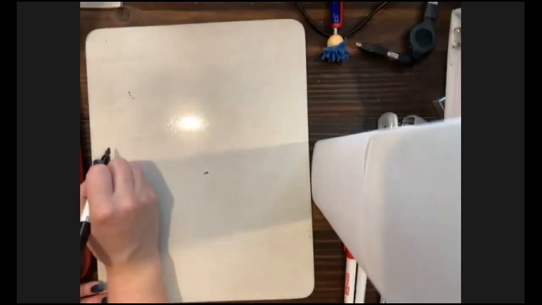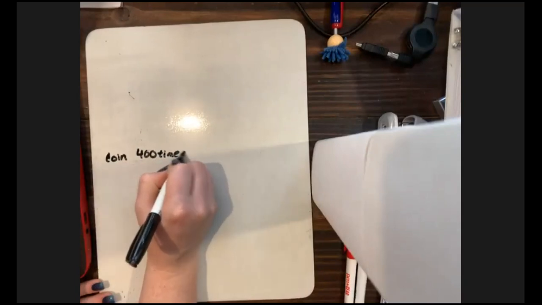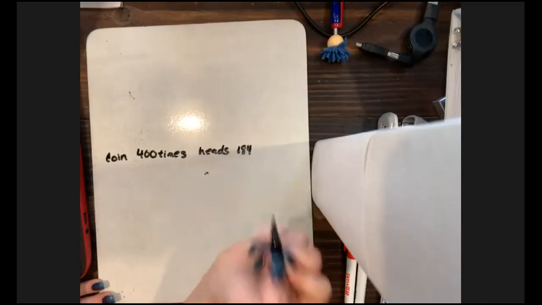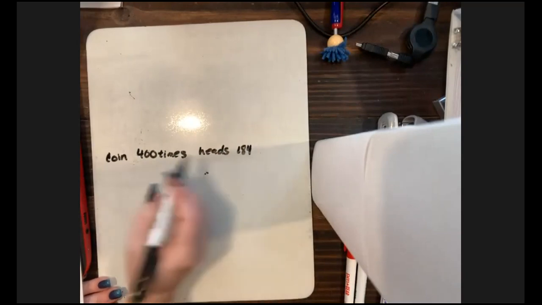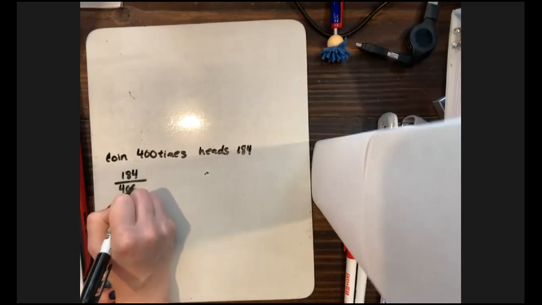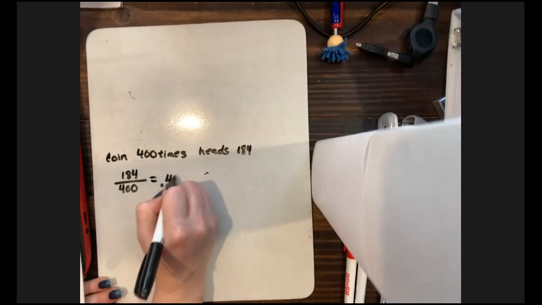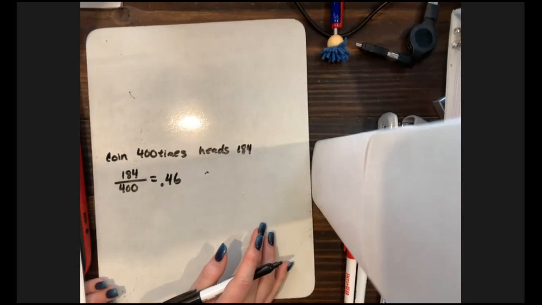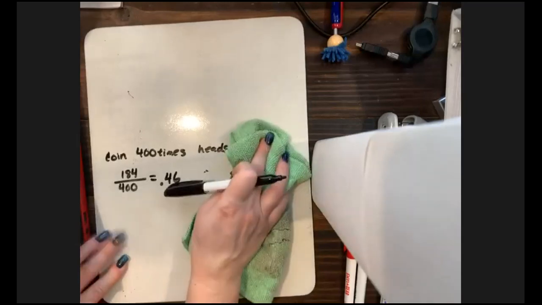So it says a coin is tossed 400 times. It lands on heads 184 times. Use the empirical method to approximate the probability that it comes up heads. Now let's do the same setup. I'm going to do 184 out of 400, okay, which in its decimal form is 0.46. And again, you could do the math trick to convert that over to a reduced fraction if needed.